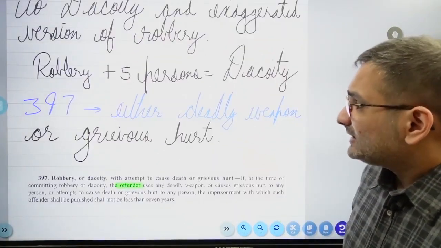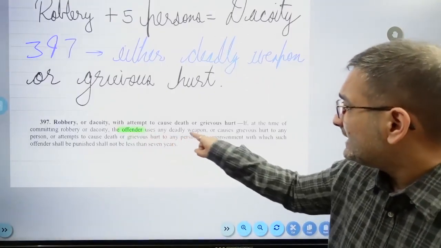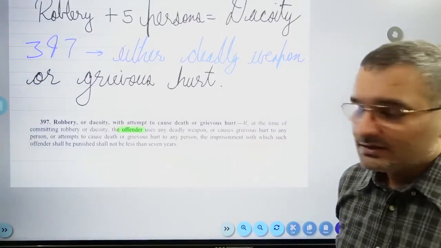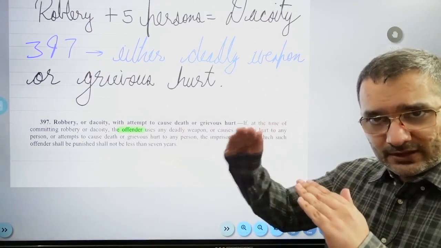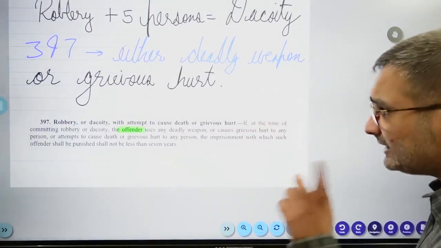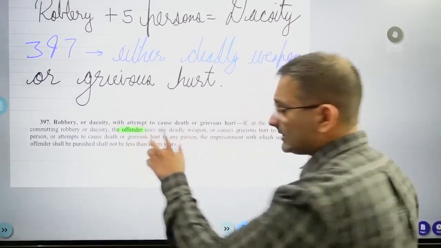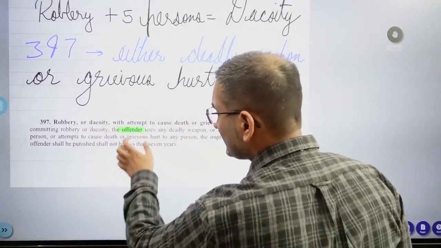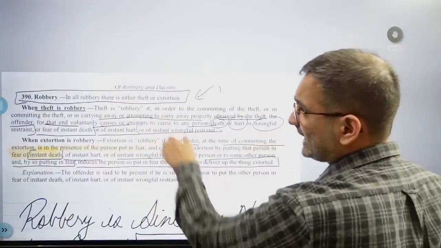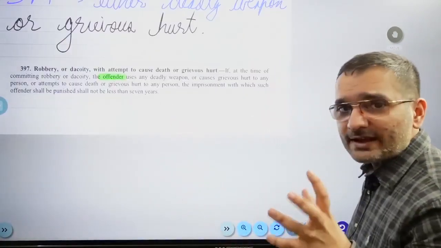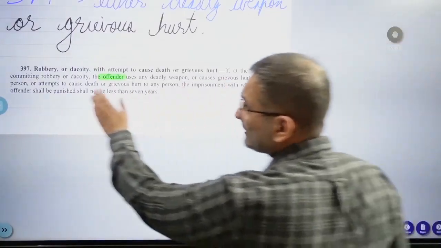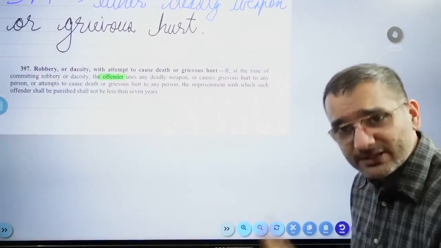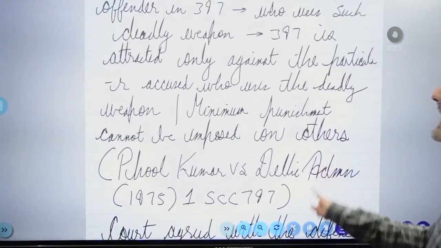And 397 may you either the offender uses any deadly weapon or you are causing grievous hurt as defined in the IPC. So 390 से उतरे 391 के अंदर उतरे 391 से नीचे 397 में जा रहे हैं, बट 397 में दी साइन qua non है. एक तो पहली बात 5 लोग तो होंगे ही, राइट, क्योंकि डेकॉइटी वाला जो एलिमेंट है वो यहाँ पे हो रहा है. रॉबरी के अंदर हमें फिर भी शायद नहीं चाहिए होंगे, क्योंकि इन रॉबरी देयर इज आइदर थेफ्ट और एक्सटॉर्शन. कोई 5 लोगों की ऐसे साइन qua non की रिक्वायरमेंट नहीं है. But if at the time of committing robbery or dacoity, the offender uses any deadly weapon or causes grievous hurt, I am repeating this point again and again because this is what they're going to ask you. So watch out for that.